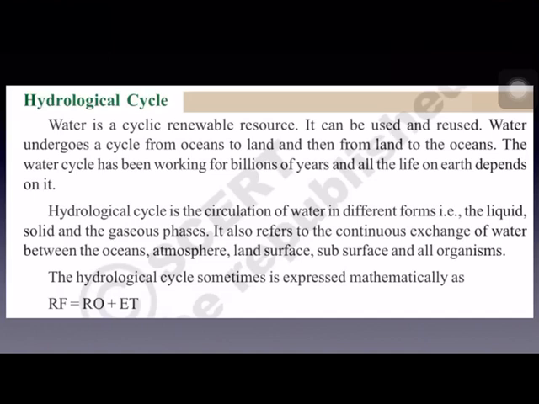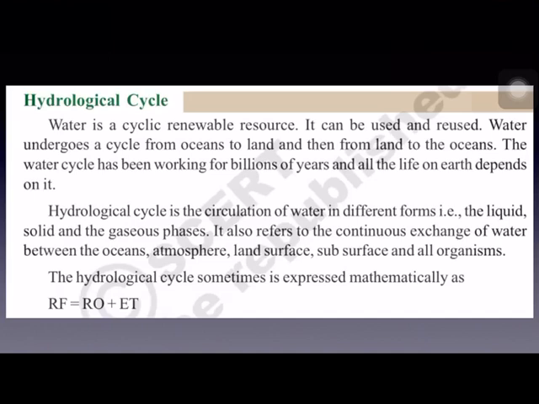And this rainwater again joins the lakes, rivers and finally oceans, from where it again gets evaporated and reaches the atmosphere. And this movement of water from water bodies to the atmosphere, from atmosphere to the land and from land once again to the water bodies is called the hydrological cycle.